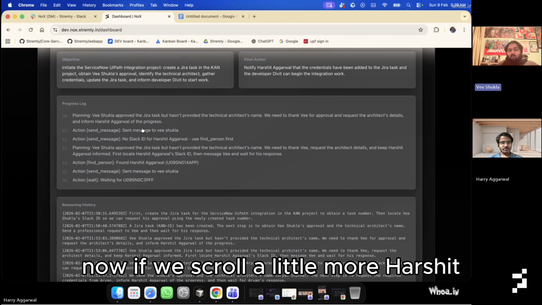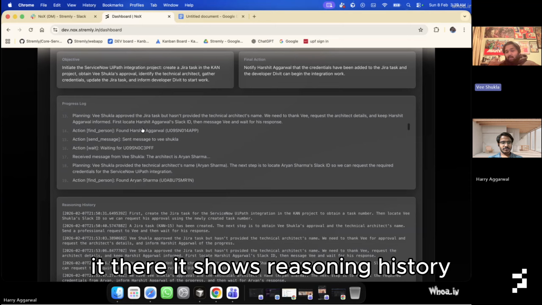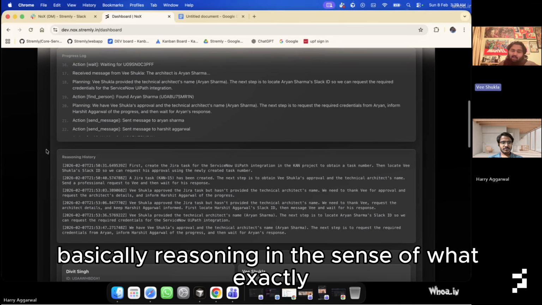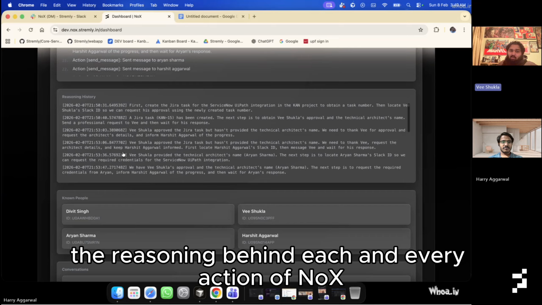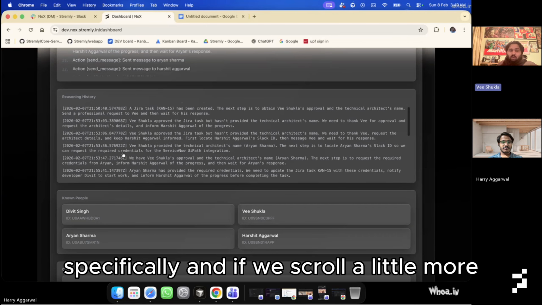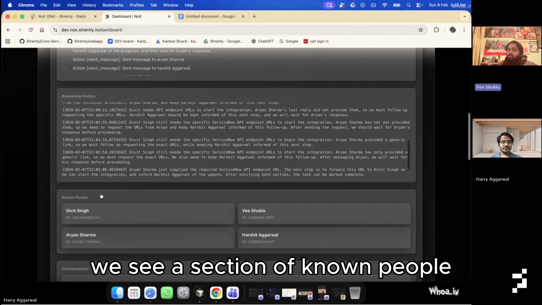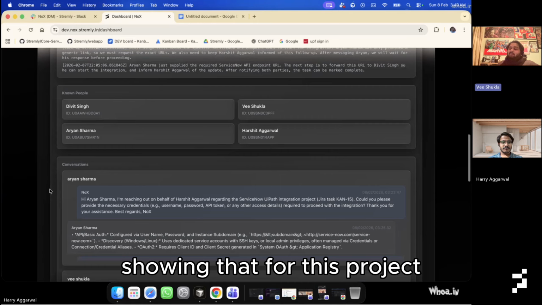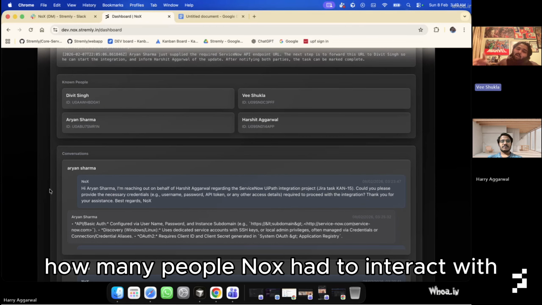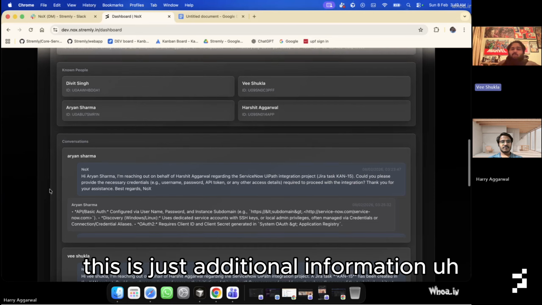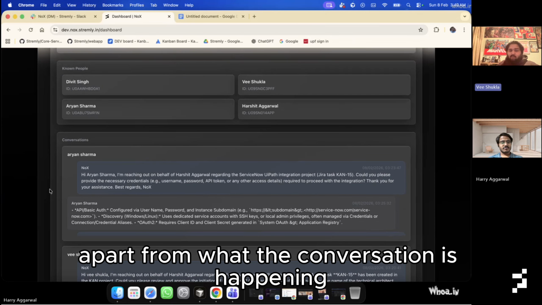Now, if we scroll a little more, Harshit, there it shows reasoning history, basically the reasoning behind each and every action of NoX specifically. And if we scroll a little more, Harshit, we see a section of known people. Known people is basically showing that for this specific task, how many people NoX had to interact with. This is just additional information apart from the conversation that is happening.